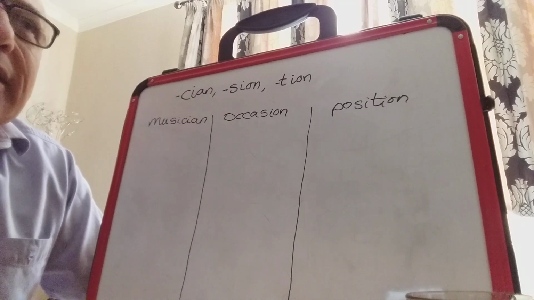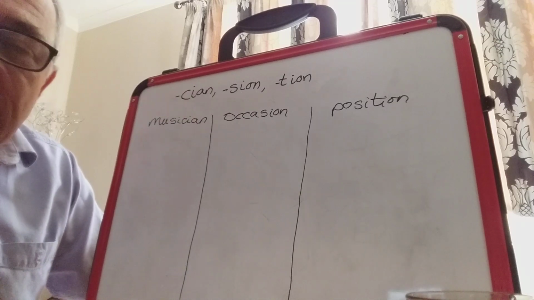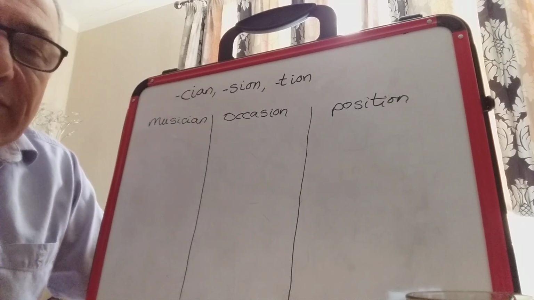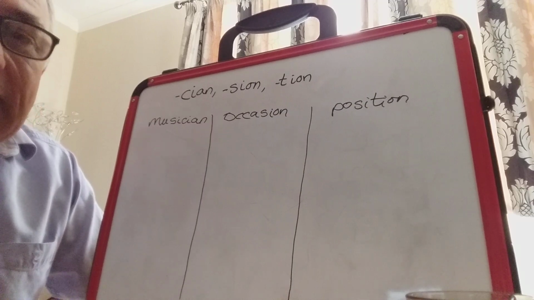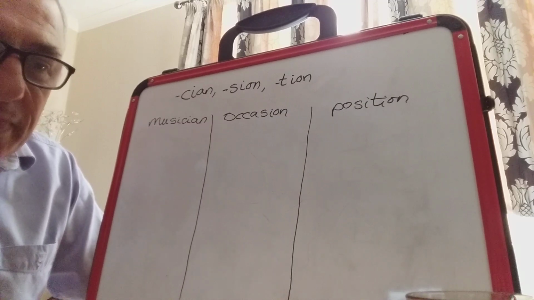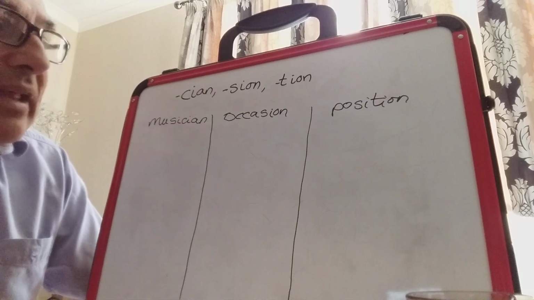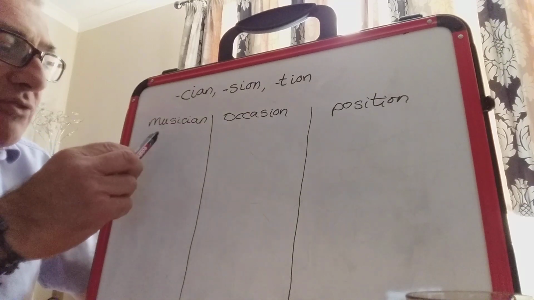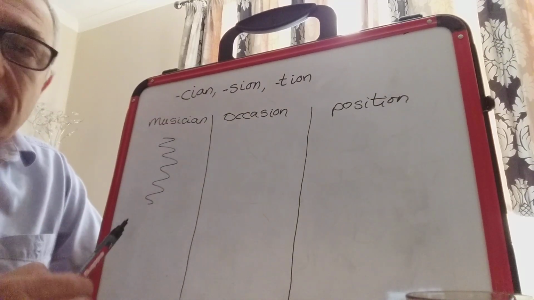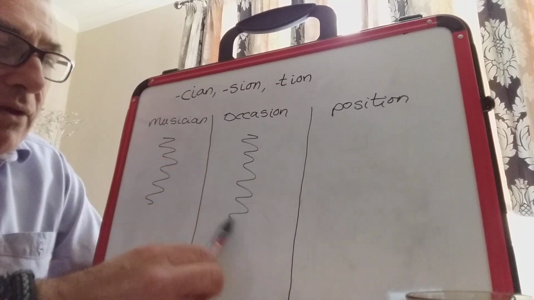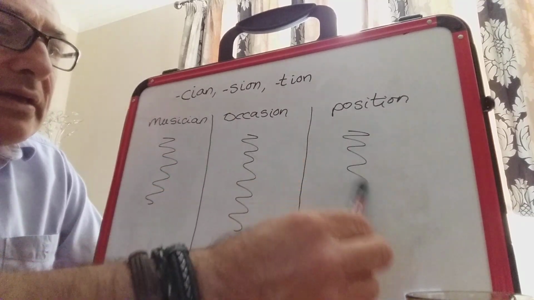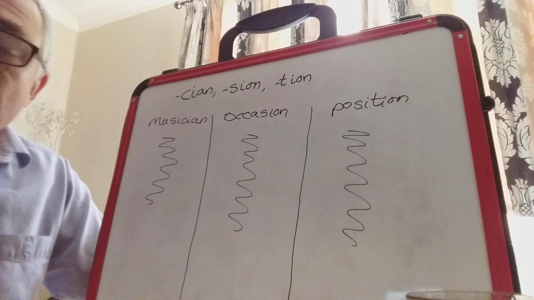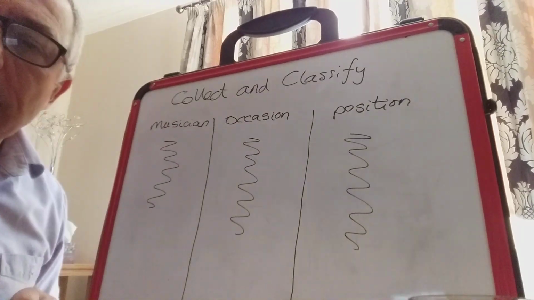Anywhere. The only thing is it must make the shun sound, and that shun sound must be at the end of the word. Okay, so what I'd like you to do is to collect a few in each column. Okay, like that. That's all you have to do for the moment.